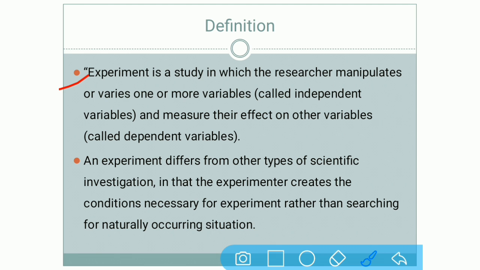That means whatever changes you make in your independent variable are going to have effects on the dependent variable. We have taken many examples in the hypothesis also, that is, whatever changes we make in the condition of the job, definitely it is going to affect the productivity of the products.